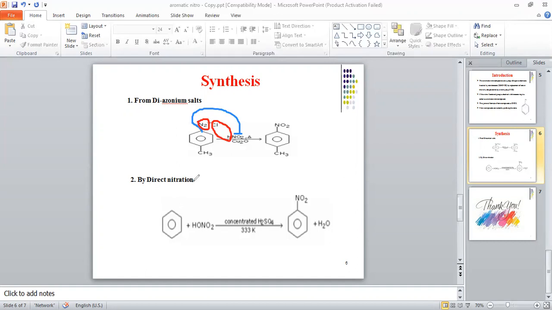The next thing is direct nitration. So this one is our benzene ring. This one is nitric acid. Nitric acid HNO3, you can write like this, HONO2. So what will happen? This nitro group will be directly attached to this carbon atom, and one hydrogen will be replaced. That hydrogen atom is replaced with this nitro group, and that hydrogen and this OH, it means H2O, will be eliminated. This reaction is carried out in the presence of sulfuric acid.